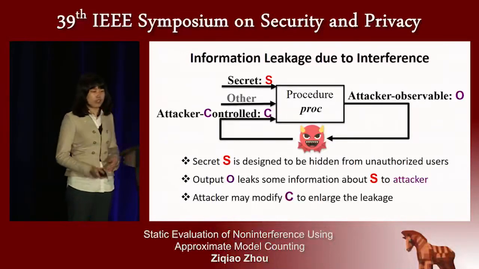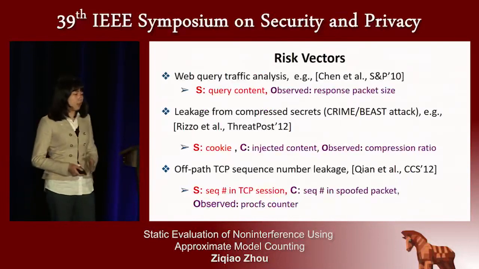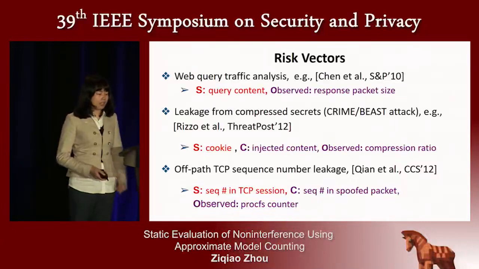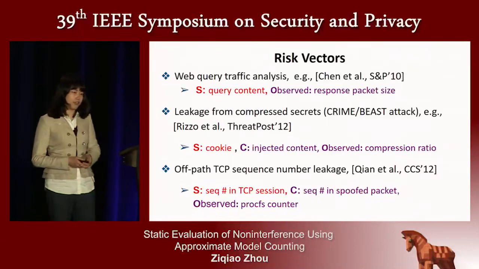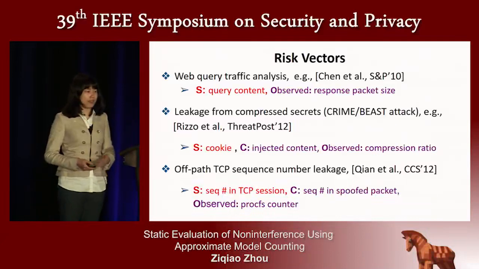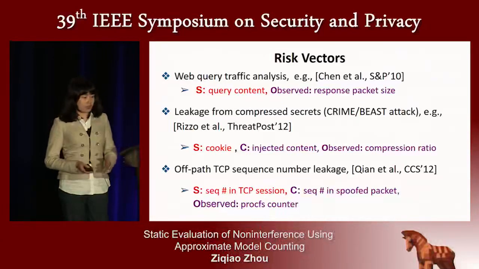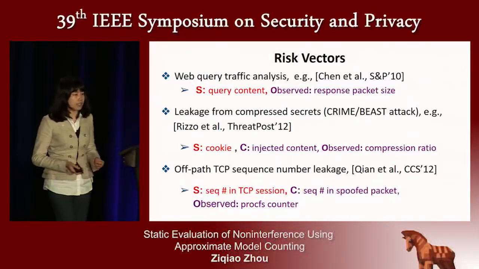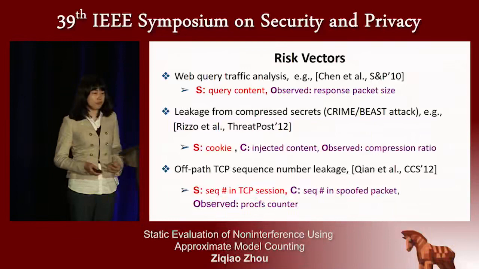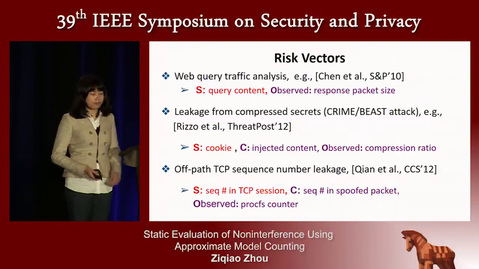And based on such an information linkage model, there are a lot of practical attack vectors. For example, if you use web query traffic analysis, you could reveal the query content through the packet sizes. If you use a CRIME attack, you could infer the cookie secret by injecting some content into the request and observing the compression ratio. And there is also the off-path TCP sequence number attack that can reveal your TCP state by sending spoofed packets and observing the TCP-related profile to reveal the linkage.